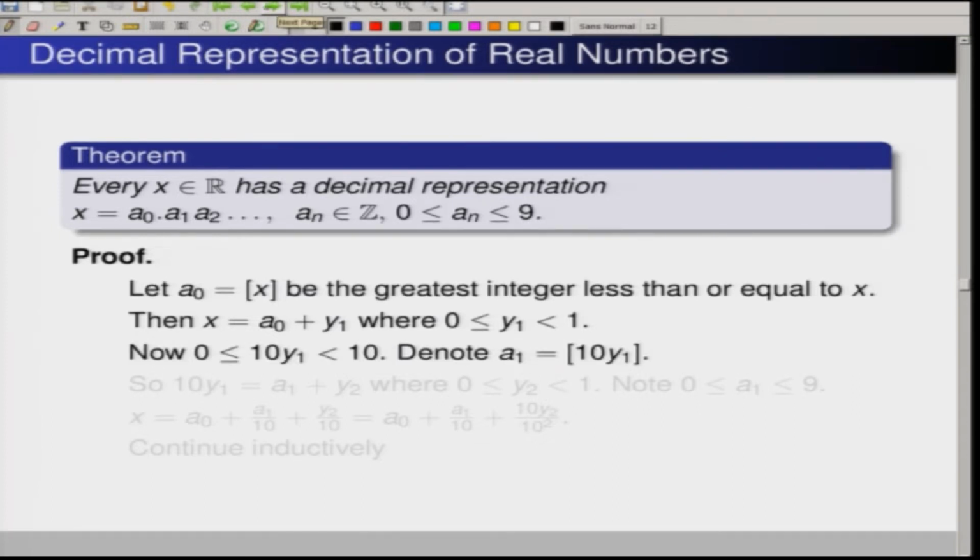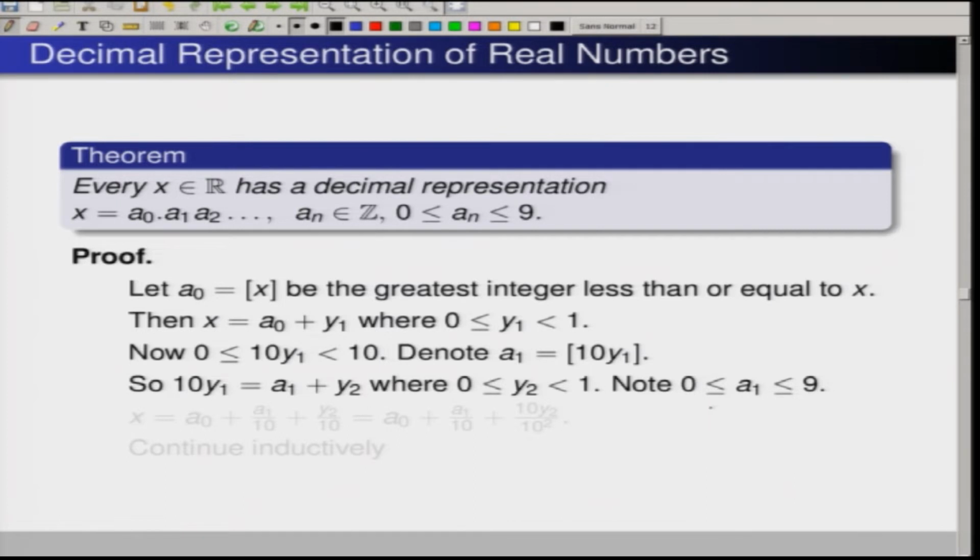Now, if I multiply by 10, then 10 y 1 is greater than or equal to 0 and less than 10. Now, take the greatest integer of 10 y 1, denote it by a 1. Then 10 y 1 is equal to a 1 plus y 2, where y 2 is a non-negative number which is strictly less than 1.